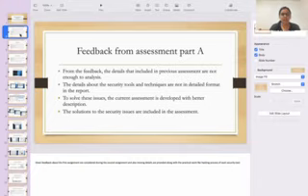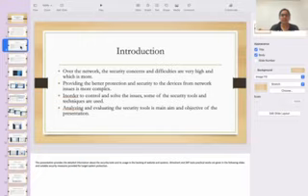So keeping this in mind, I have considered it for the assignment. And for the second assignment, I also provide the missing details along with the practical work, like the hacking process of each security tool. After that, there is the introduction of my assignment part B.